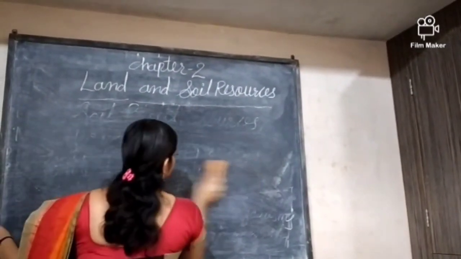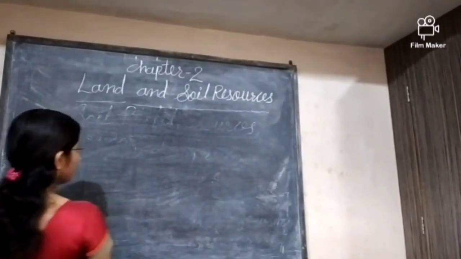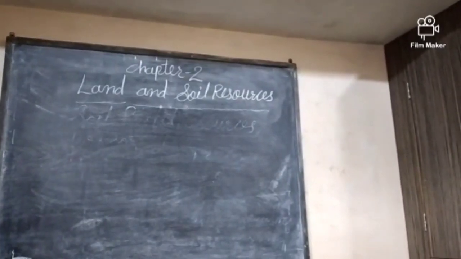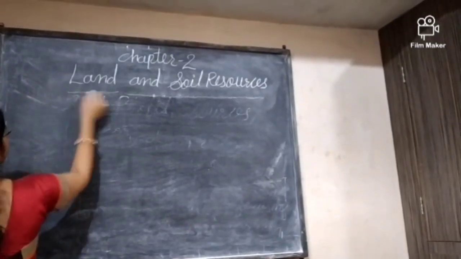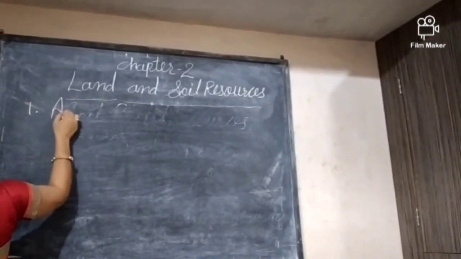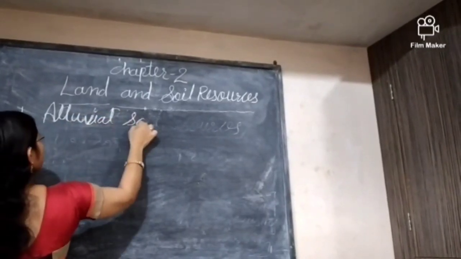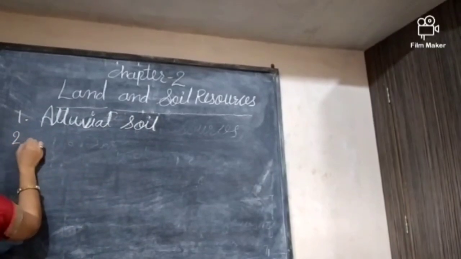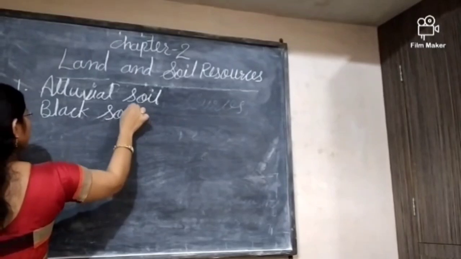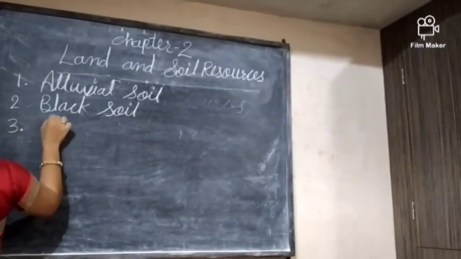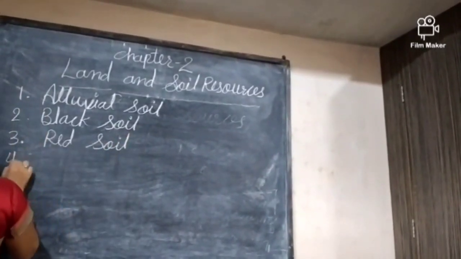Now we'll discuss the soil resources in India, and in this way the different types of soil. In India there are mainly 6 types of soils. First, alluvial soil. Second, black soil. Third, red soil.